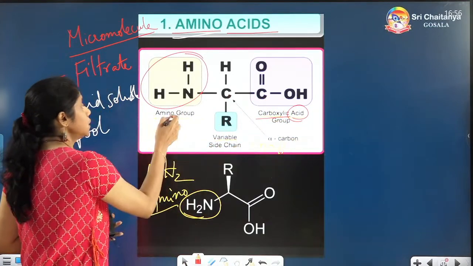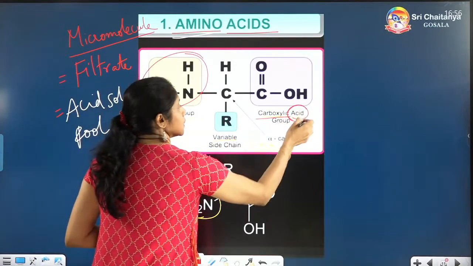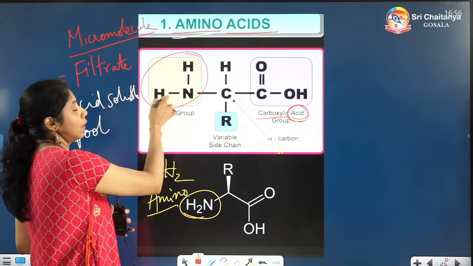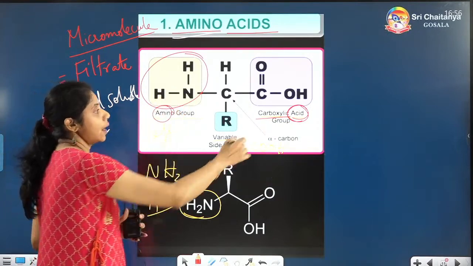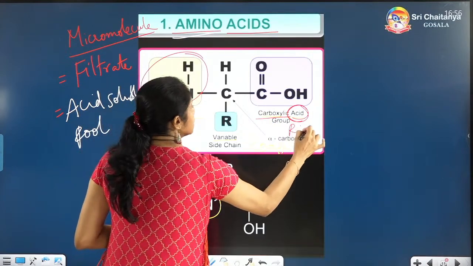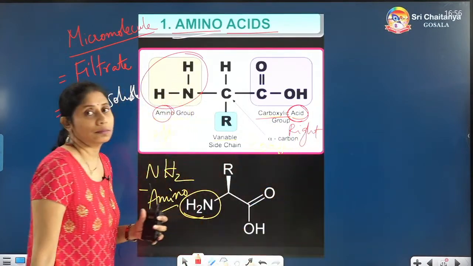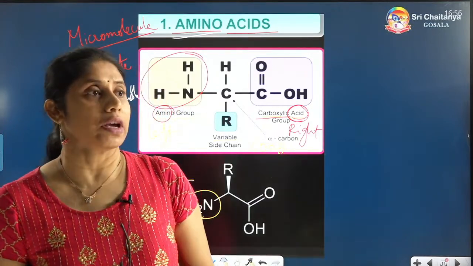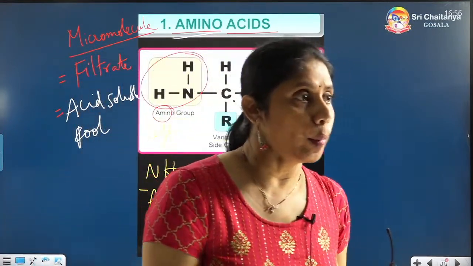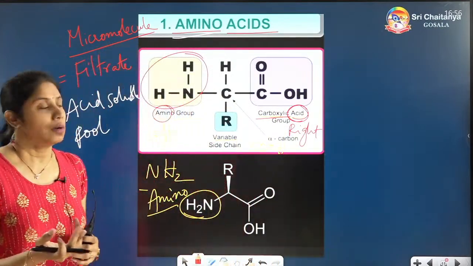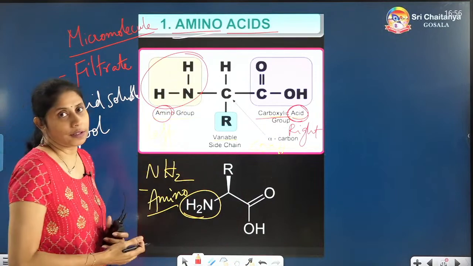You can see the words amino and acid. So this compound is having one NH2 group on the left hand side and carboxylic acid group, that is COOH, on the right hand side. So if any organic molecule is having one amino group and one carboxylic acid group, that is COOH, it is called as an amino acid.